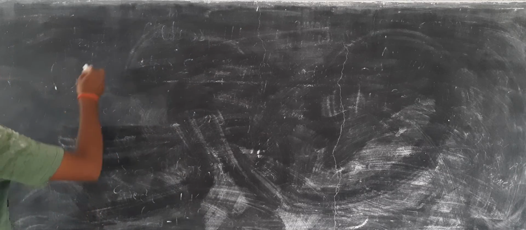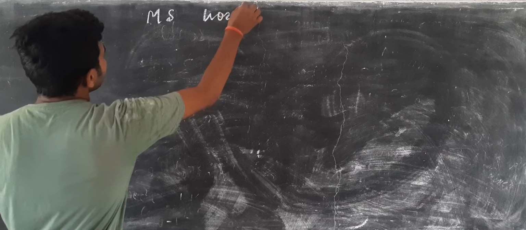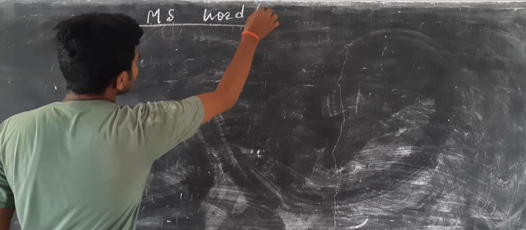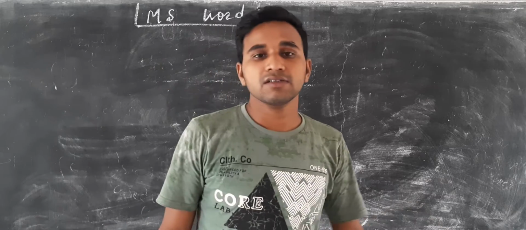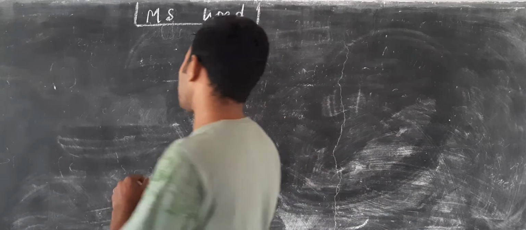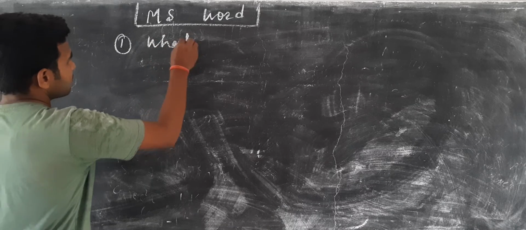First of all, we have to learn about MS Word. But before knowing the features of MS Word, we need to revise some important topics. What topics? The first topic is: what is MS Word?